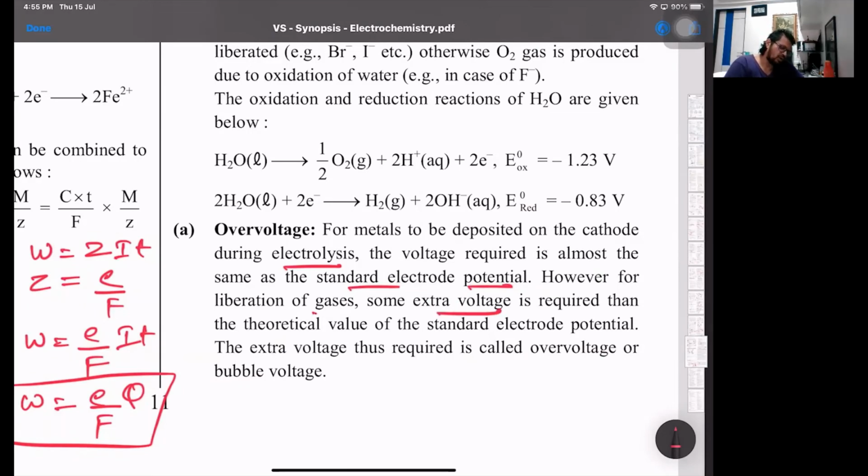That voltage is what we call extra voltage. Where the electrode and the electrolytic solution are in direct contact, at the interface of the two, we have to supply more voltage. That's the reason why, for aqueous NaCl, rather than OH ions having a greater oxidation potential, chloride ions undergo oxidation and chlorine gas is liberated.